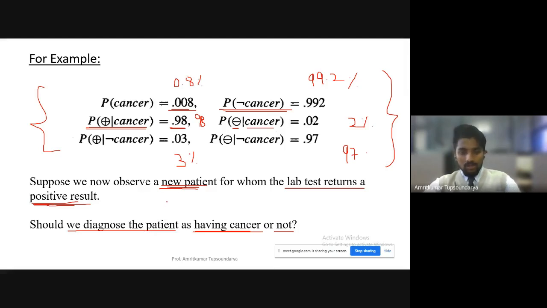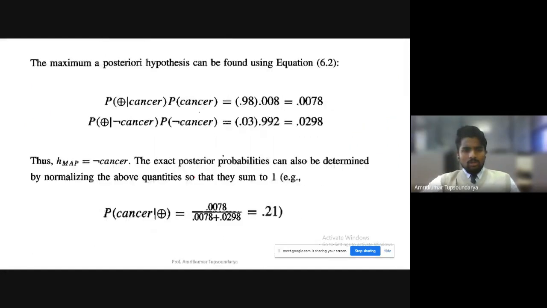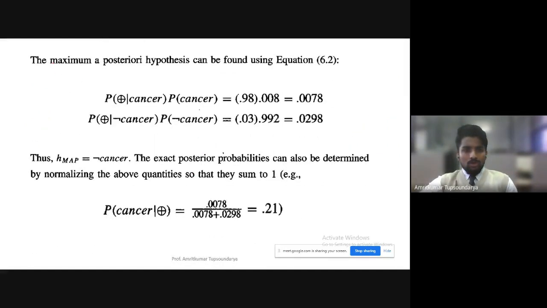So this is just an example that we have seen for you to understand what the prior information, prior knowledge, or the prior probability can be, and how we further go ahead. So in this case, the maximum a posteriori hypothesis. Whenever I say maximum a posteriori hypothesis, you should immediately remember the notations that we just saw. So how can we compute this maximum a posteriori hypothesis?